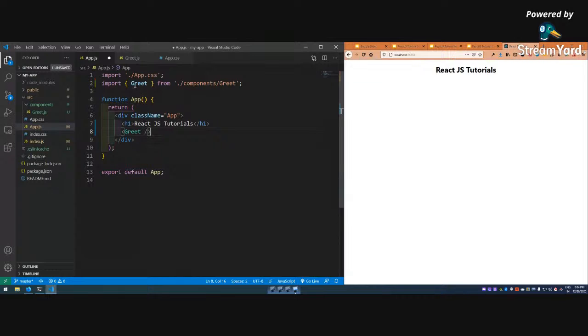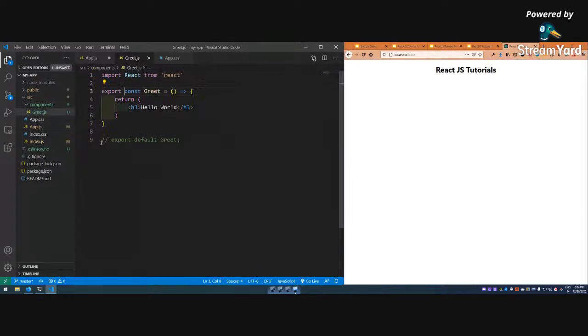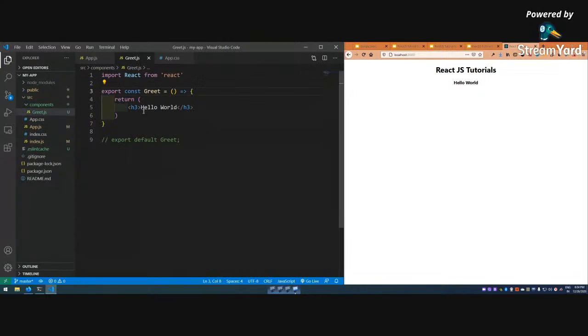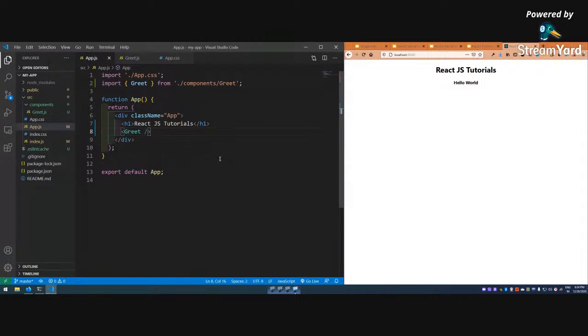One of the important things is that it is inside the curly brackets. This is important because when we do a named export, it has to be in curly brackets, because as I told you, there can be multiple exports here. So let me save it, and it will show this hello world from here. As I've told, this should not generally be done. Okay, let it be there.